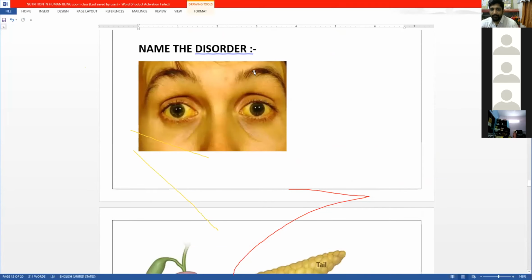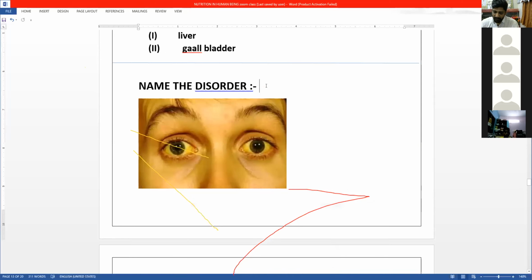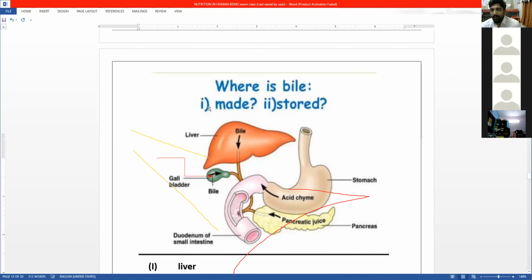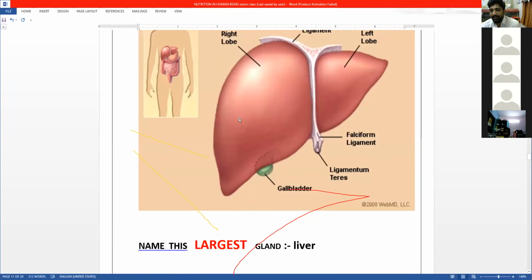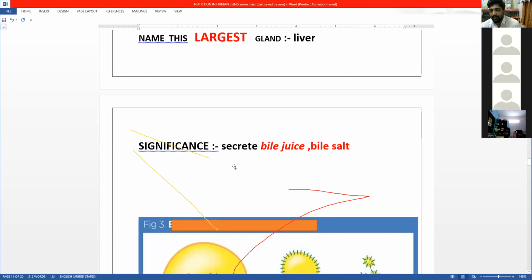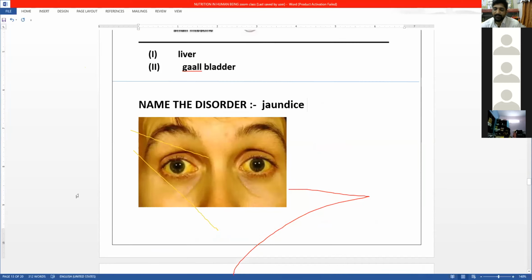I'll see it. Good, correct answer. This disorder is called jaundice. Okay, which is when the liver gets affected. When the liver gets affected, we get this situation called jaundice.